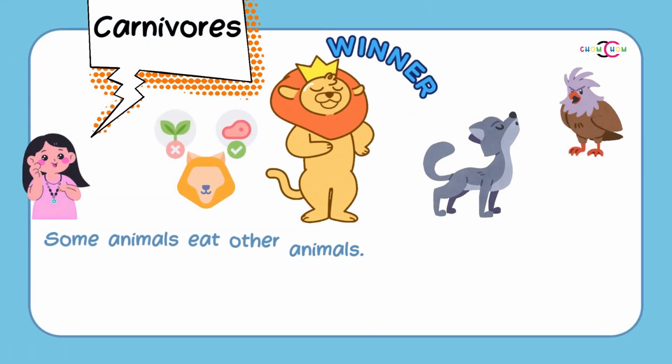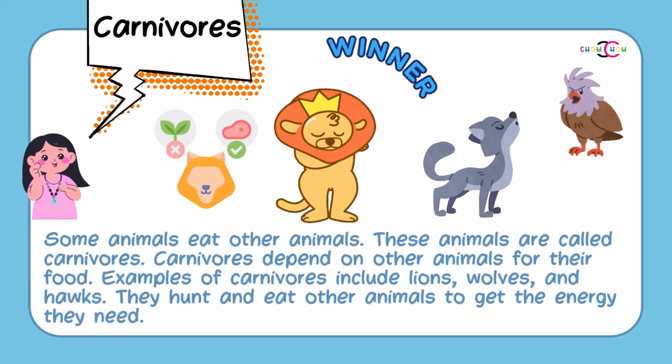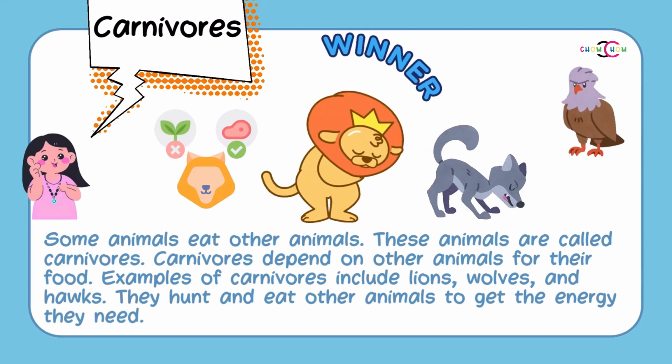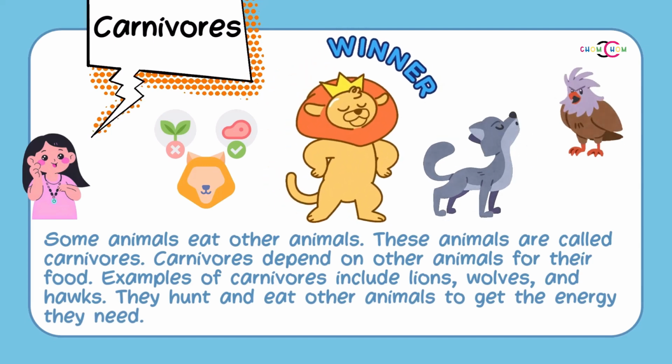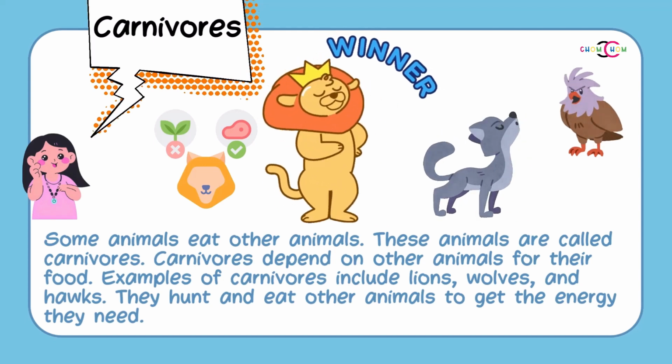Some animals eat other animals. These animals are called carnivores. Carnivores depend on other animals for their food. Examples of carnivores include lions, wolves, and hawks. They hunt and eat other animals to get the energy they need.